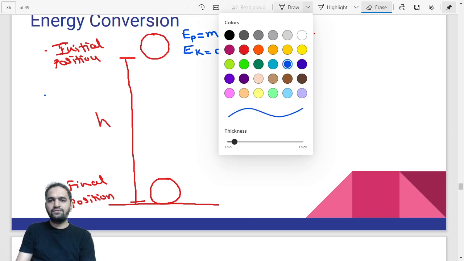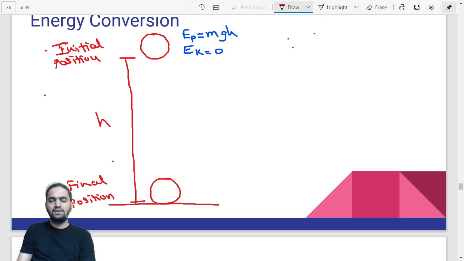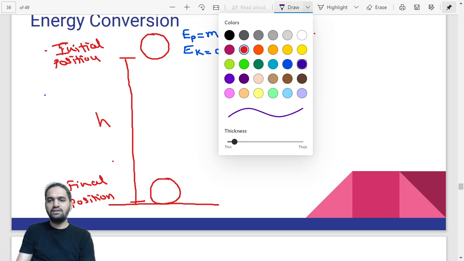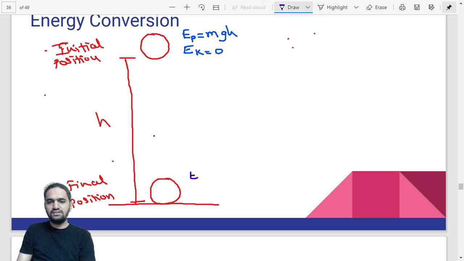Now, what about the bottom part? At the bottom, the potential energy would be 0, because the formula is mgh and when it comes to the ground, the height becomes 0, so the total calculation would be 0. What about kinetic energy? It would be half mv square.